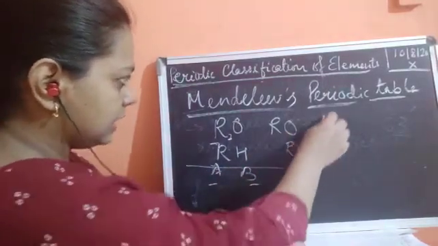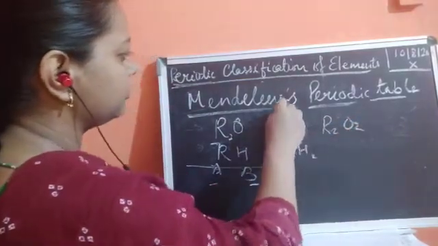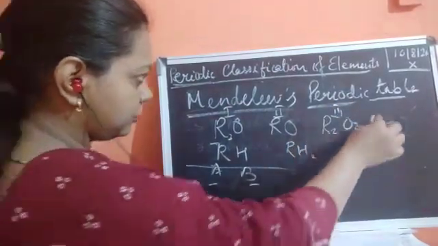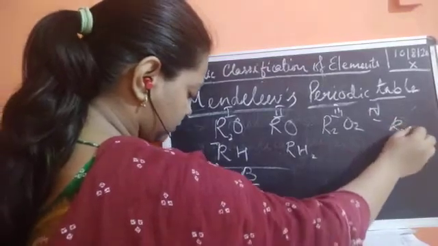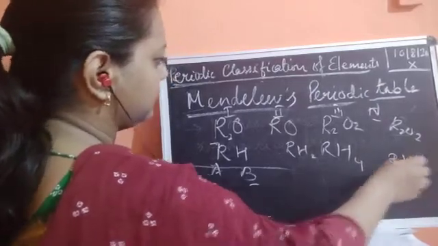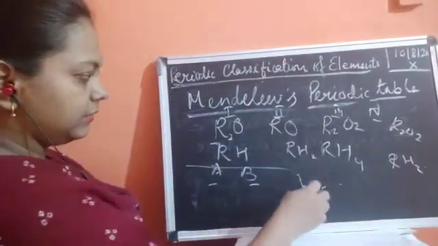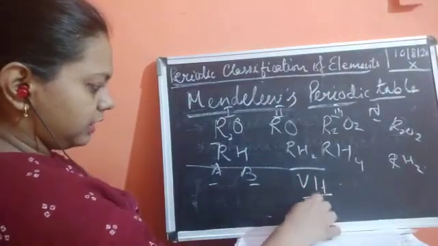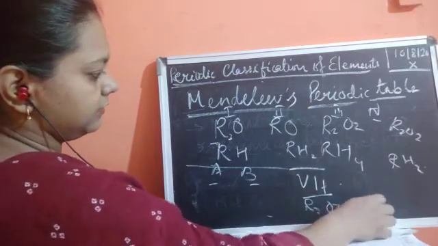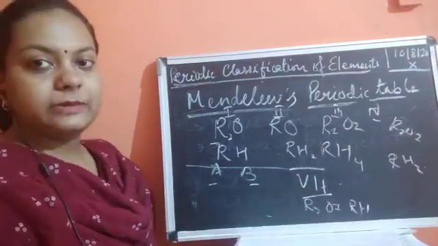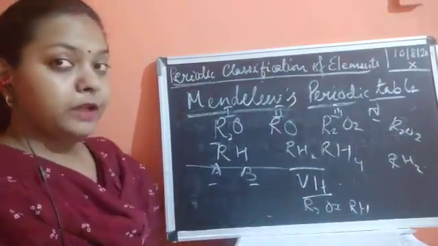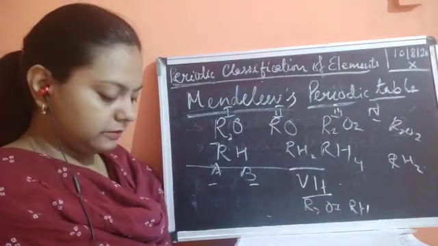Then the third column was R2O3. He has given the groups in Roman numerals also: first, second, third. The fourth group had RO2 and RH4, then RH3, RH2. Similarly, the other groups were also made, and he made them till the seventh group. In the seventh group, R2O7 was there and RH. So this was how these elements were classified, and according to this he made his periodic table, which was the very first basic periodic table.